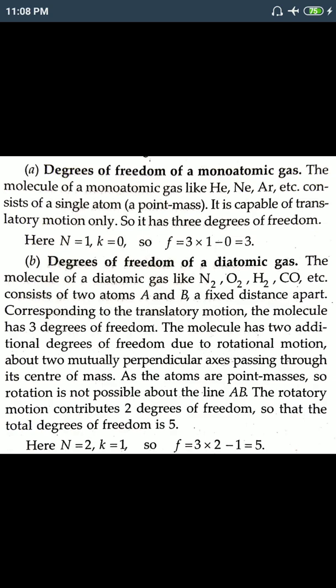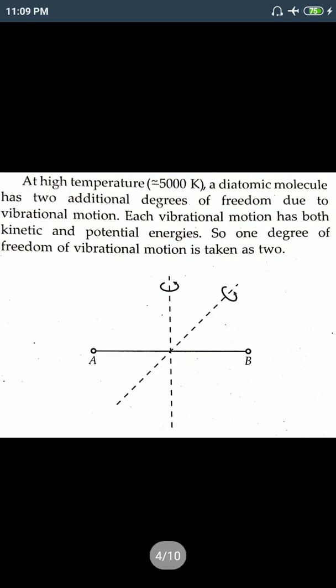Mathematically we can write n equals 2, k equals 1, because they are fixed at a distance apart. Only one distance is there. So f equals 3 into 2 minus 1, that is 5. This is for diatomic gas. The number of independent relations between the particles is 1. If you see the figure, you can understand. A and B will be fixed at a distance apart.